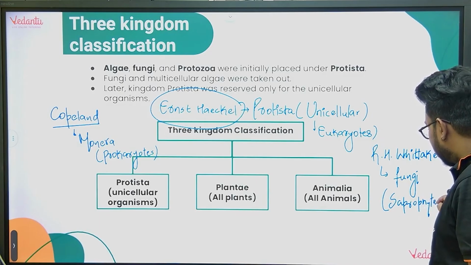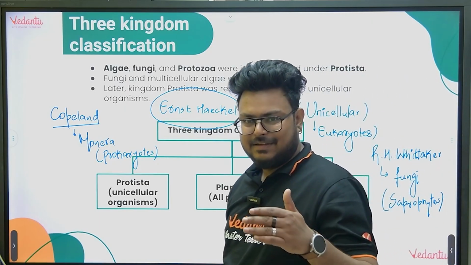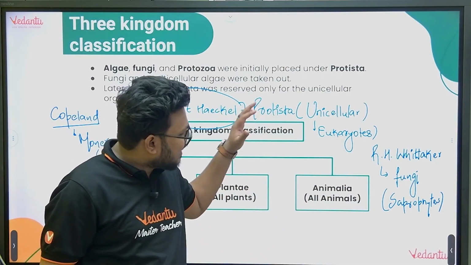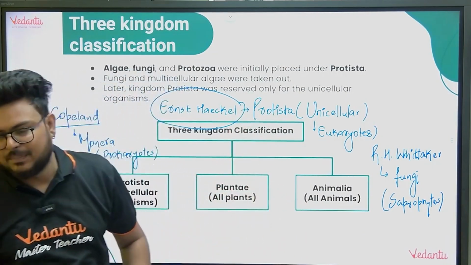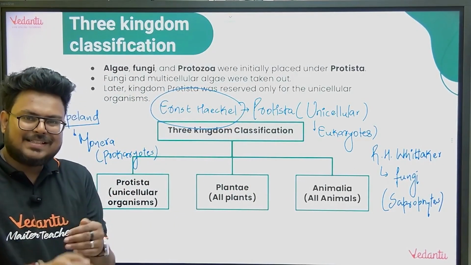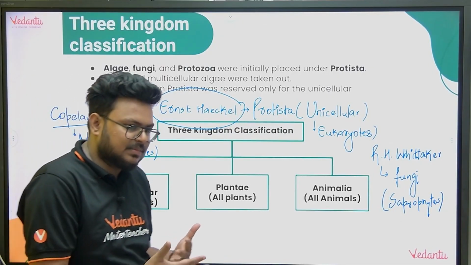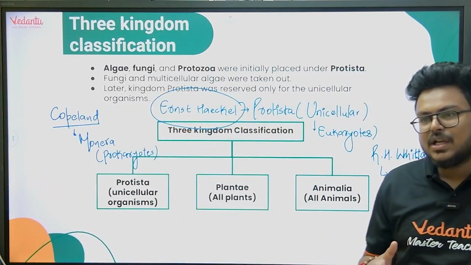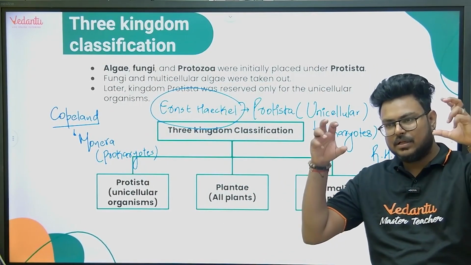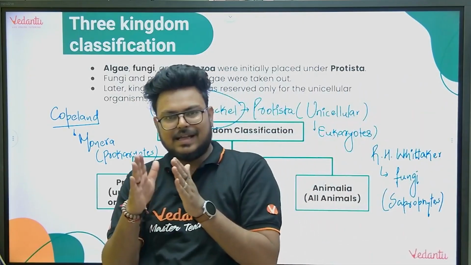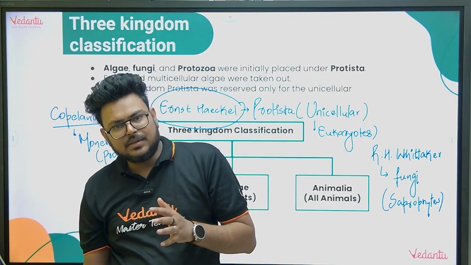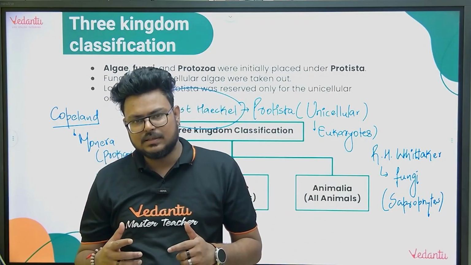So the problem of fungi and plants being together is also resolved, right? Now, I am not saying that you have to remember all the points. What you have to remember is the name of the scientist, which type of classification he gave (2 kingdom, 3 kingdom, 4 kingdom, 5 kingdom), which kingdom was introduced by that scientist, and what the drawbacks were. For example, in 2 kingdom there were drawbacks of unicellular and multicellular being together, prokaryotes and eukaryotes being together, photosynthetic and non-photosynthetic being together, right?